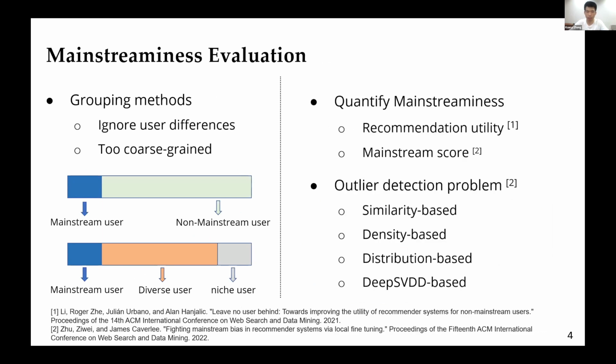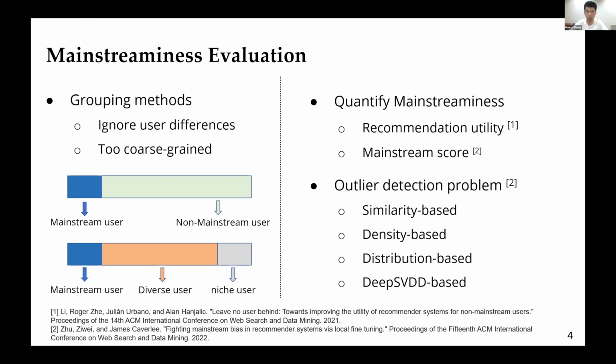So in past studies, researchers usually divide users into 2 groups or 3 groups, but this grouping method ignores user differences. Users in the same groups have different mainstreamness, and it's too coarse-grained that the results cannot be used to do the de-bias research. We think quantifying users' mainstreamness is a better choice.